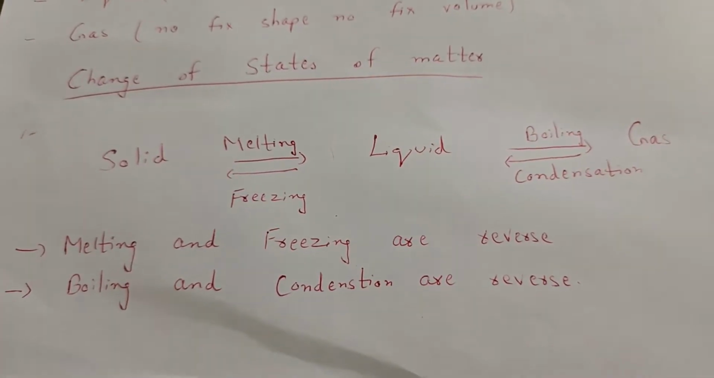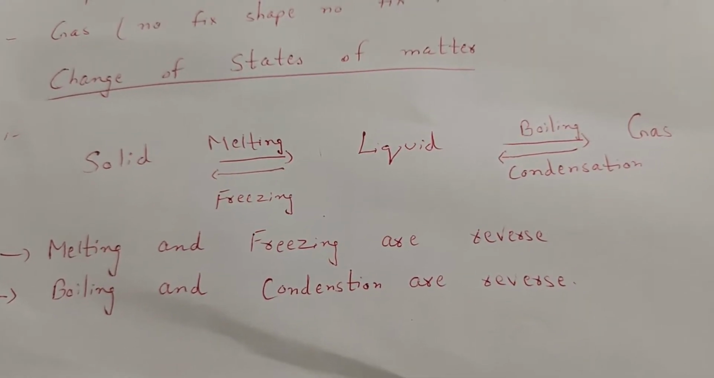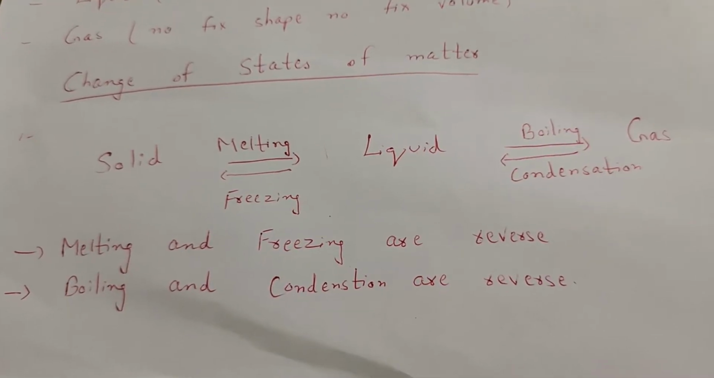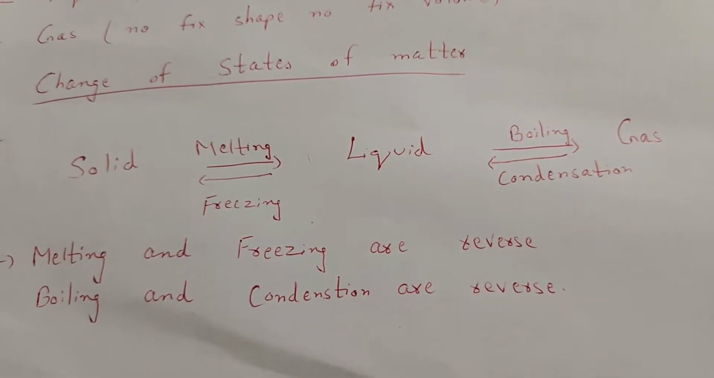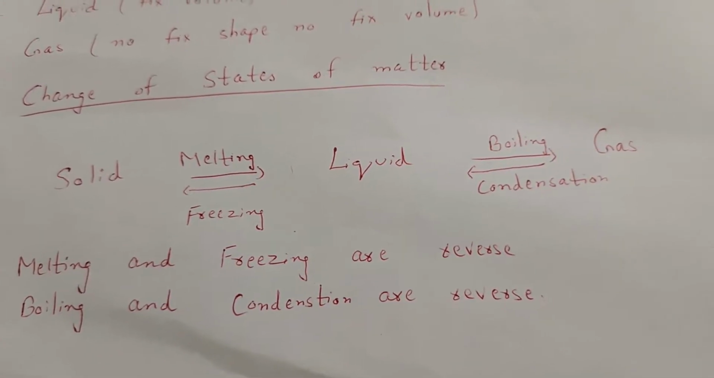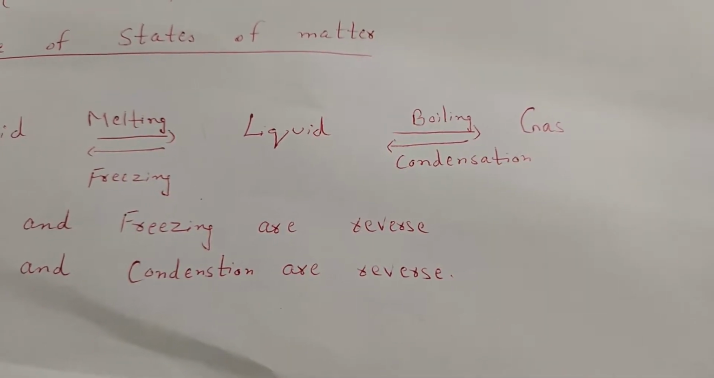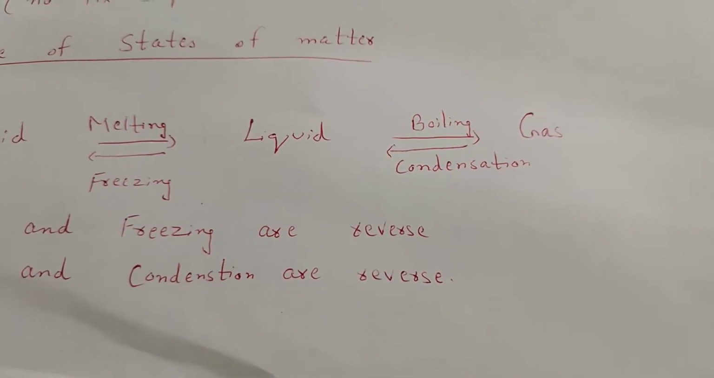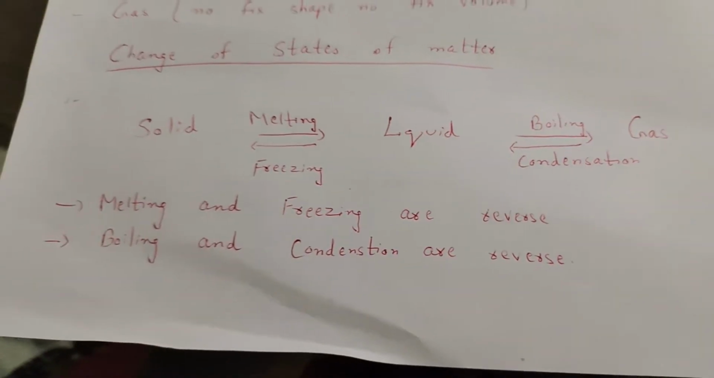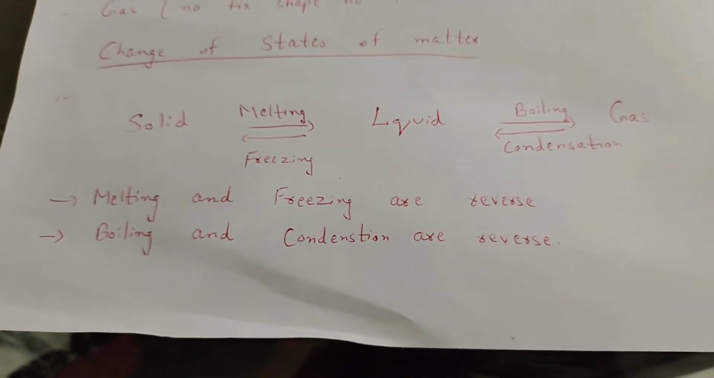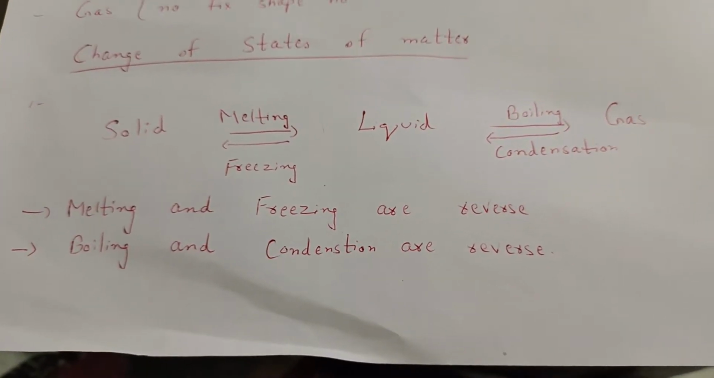Now let's talk about the change of states of matter. When a solid changes into a liquid, it's called melting. If a liquid changes into a solid, it's called freezing. So melting and freezing are reverse of each other. In the same way, if a liquid changes into a gas, this is called boiling. If a gas changes into a liquid, it is called condensation. So boiling and condensation are reverse of each other.